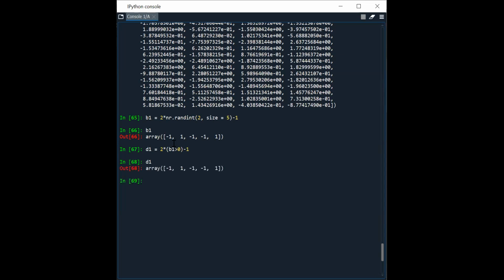Okay, it's giving the same thing. No, we are just having this comparison. Let's check B1 greater than 0. What does it return? False, true, false, true, false. Right, it's okay.